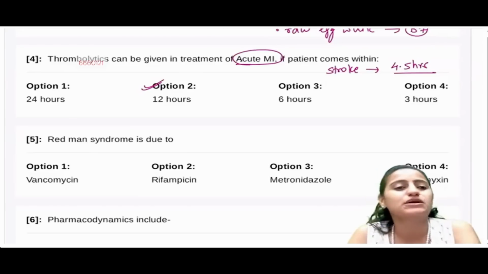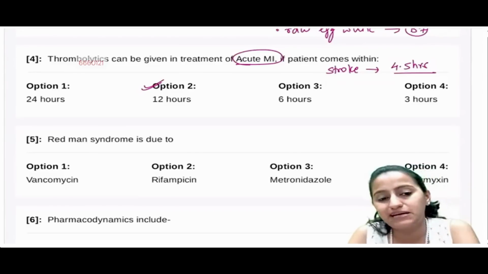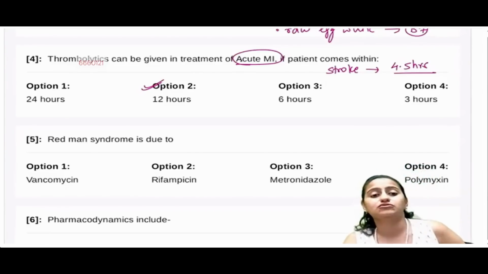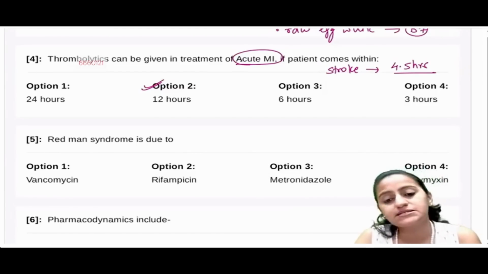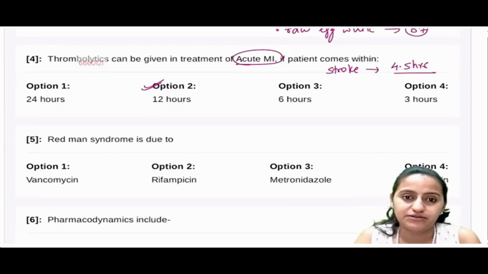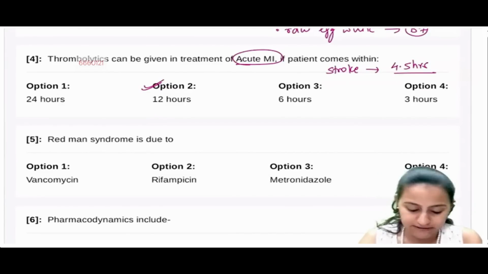In MI, after 12 hours, the myocardium, the tissue, has become dead. So no need of using thrombolysis now. There's not going to be much benefit. So remember, in MI, it is 12 hours. In stroke, it is 4.5 hours. Okay, in stroke, it is 4.5 hours.